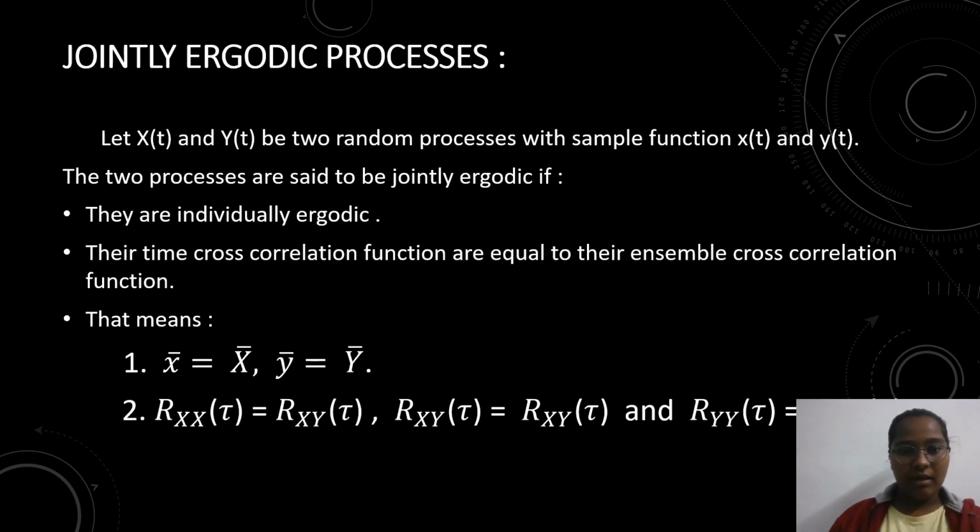Because in an ergodic process we know time average is definitely equal to ensemble average, so in a jointly ergodic process, cross correlation functions are equal to the ensemble cross correlations. That means small x bar is equal to x bar, small y bar is equal to y bar. Now here we see R xx of tau is equal to R xx of tau, R xy of tau is equal to R xy of tau, and R yy of tau is equal to R yy of tau.